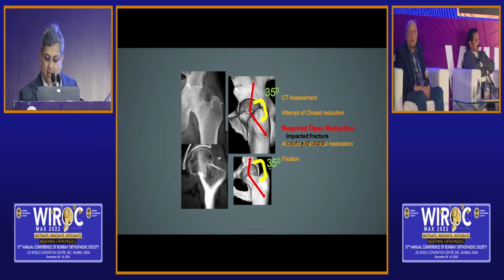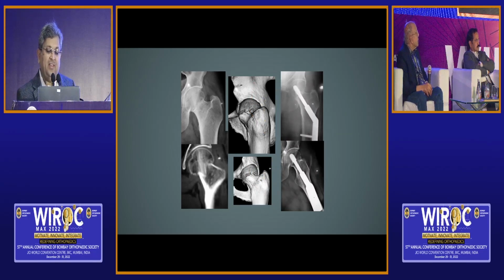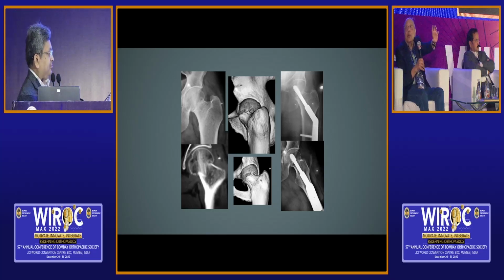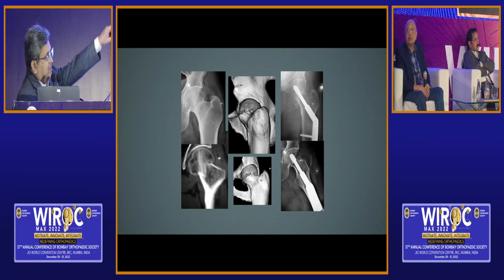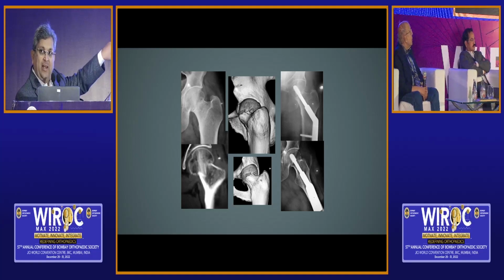So posterior tilt has to be corrected and then fixed, and this is the same patient. Yeah, this is very, very important that CT scan 3D will give you how much is the rotation. That is very, very important point. Everybody must understand this. CT scan is a must because of this. And this is the view which we should ask our radiologist to give us.